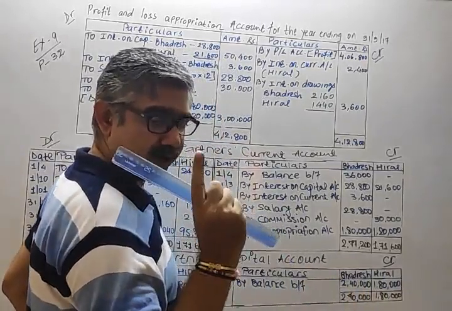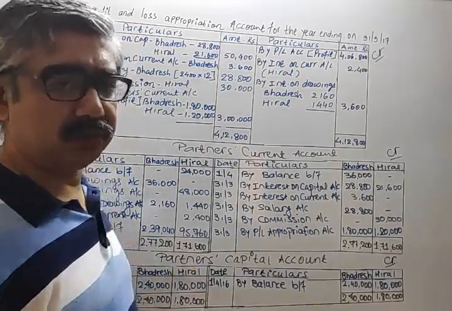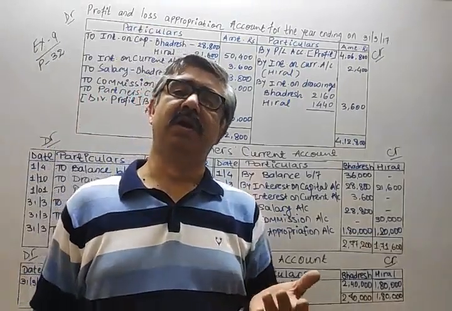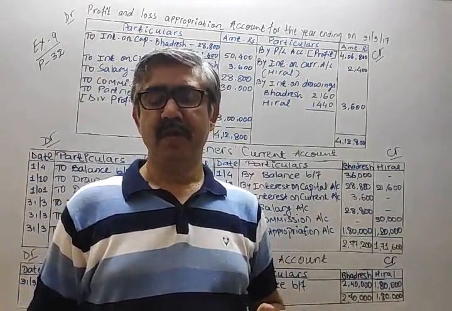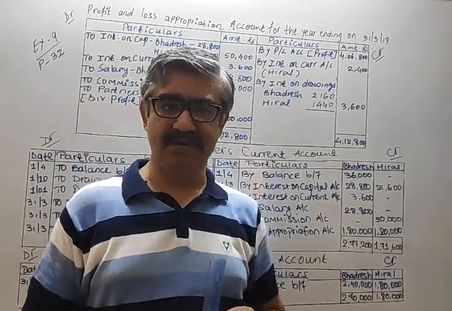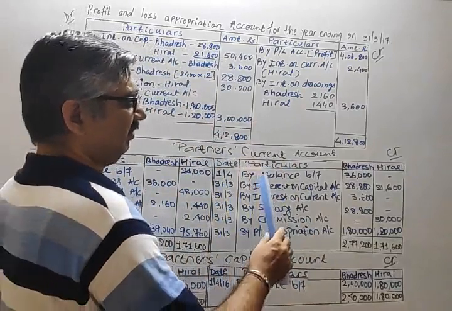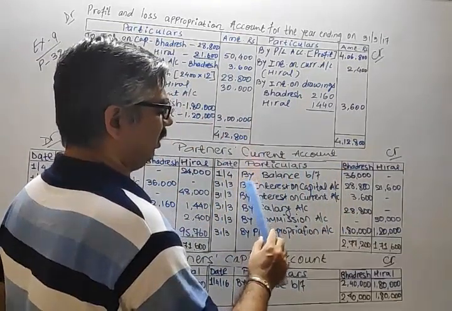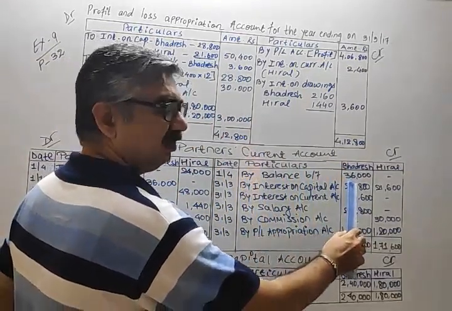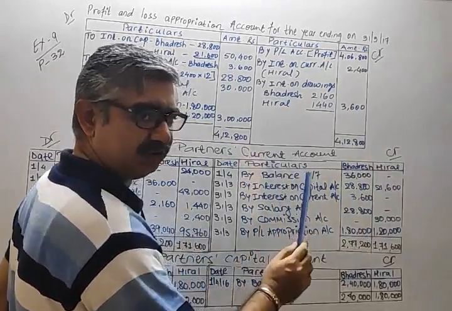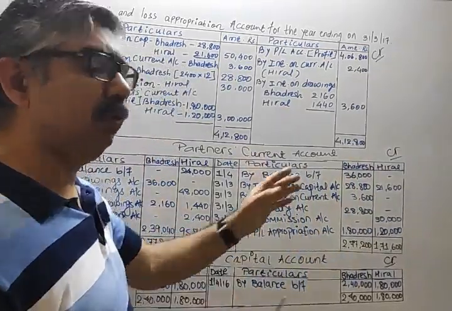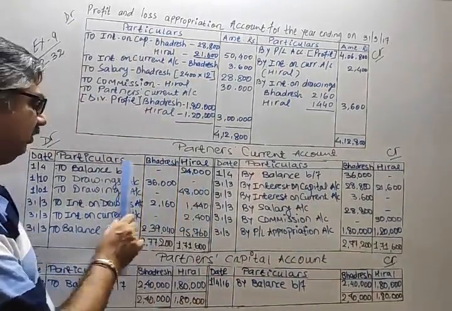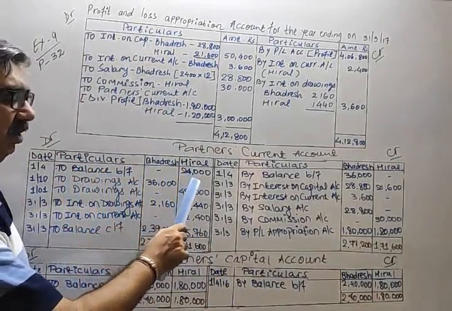It has only one impact. Then the balance of current account. Here, the current account may have a debit balance or a credit balance. We already discussed this in our theory lectures. In the question it is given that Bhadresh has a credit balance of current account. So in the current account, balance brought forward 36,000. The amount is already given in the question. We are just posting from the question to the answer. And in case of Hiral, it is a debit balance, so on the debit side also, balance brought forward 24,000.